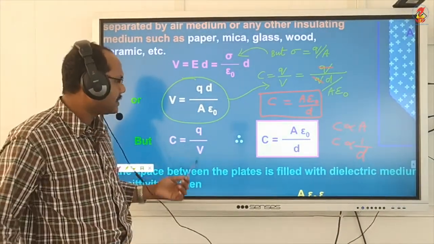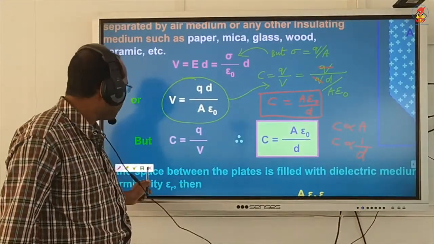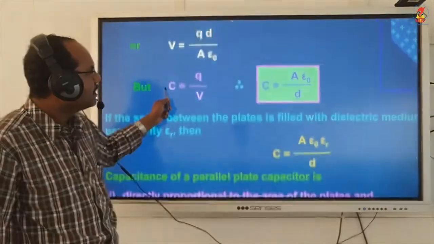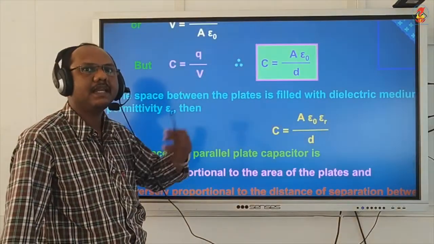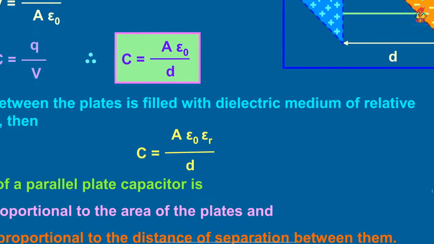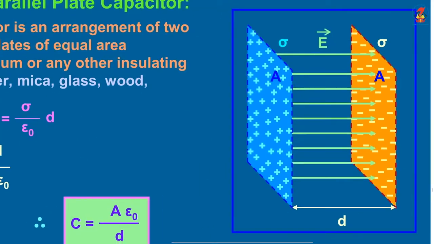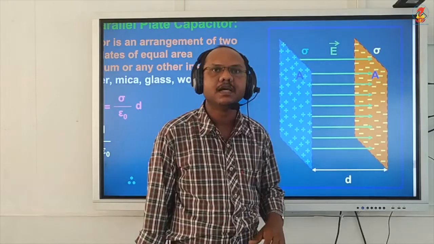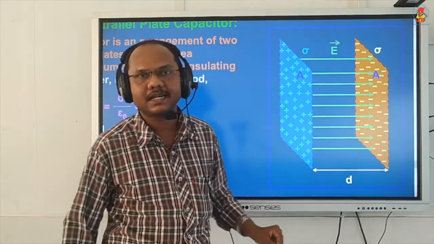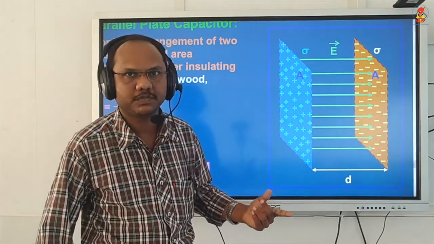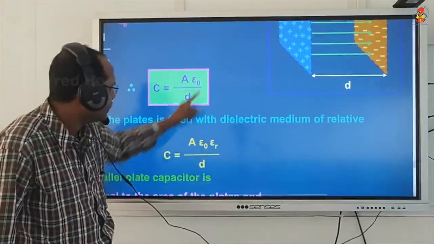Now as we discussed earlier, if I place this capacitor in a dielectric medium, see, in this figure the region between the plates is air. If I place some mica or paper or wood in this region, that acts as a dielectric and can again store charge. So what happens to the capacitance value?